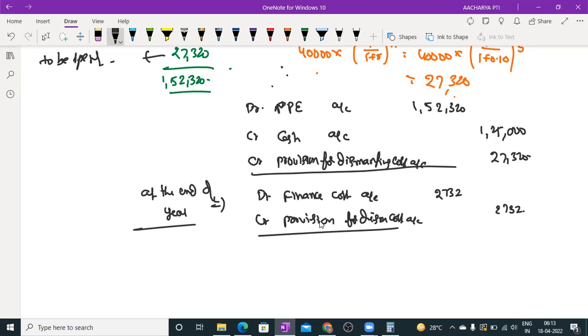2,732. Then how does it become at the end of the first year? The liability will become 27,320 plus 2,732. Then how much amount is there? So 30,052. Then at the end of the second year, 3,005 is added. Then how much amount is there?